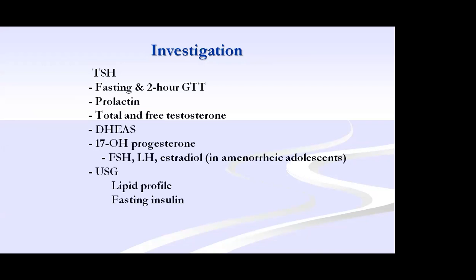Again, total testosterone and free testosterone have less sensitivity and specificity. It has to be done with calculated free testosterone, that is the free androgen index, from total testosterone and sex hormone binding globulin. There is a formula which I'll tell if needed. Then after this, FSH and LH in an amenorrhea patient, you can use this. Ultrasound is the last finding to consider for PCOS.